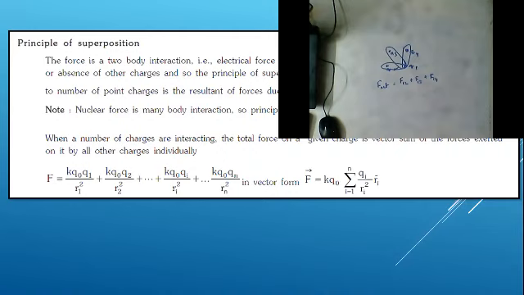Where F12 is the force between the first charge and second charge, F13 is the force between first charge and third charge, and F14 is the force between first charge and fourth charge.